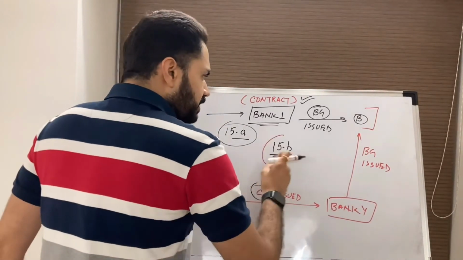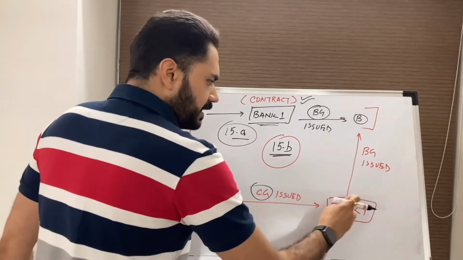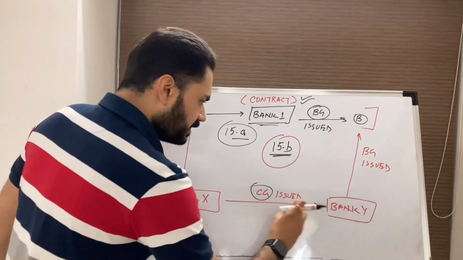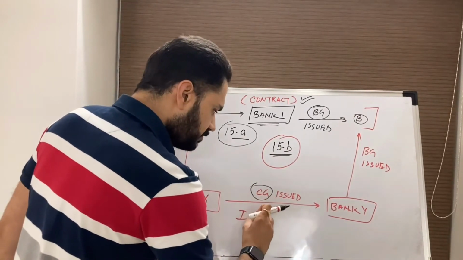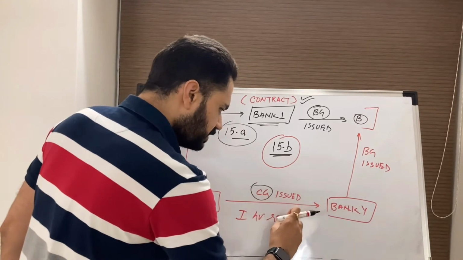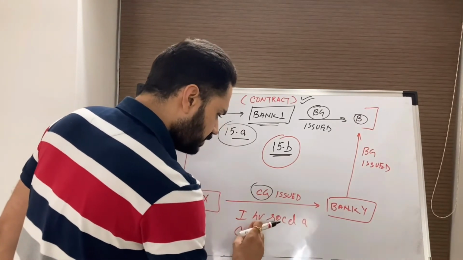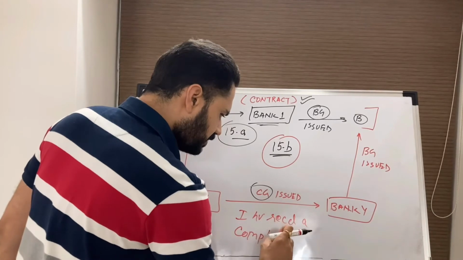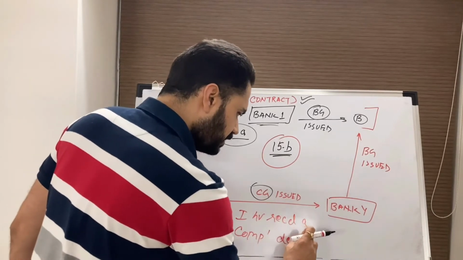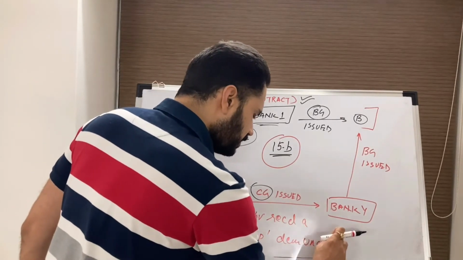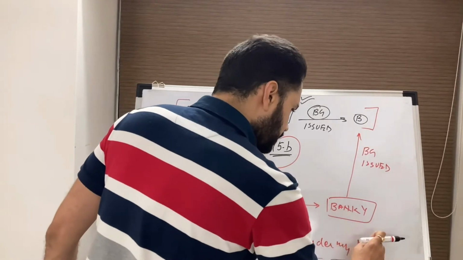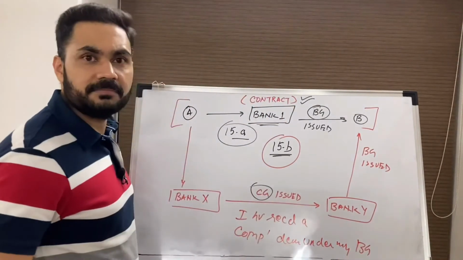So 15B requires bank Y to declare that I have received a complying demand under my BG. That's it.